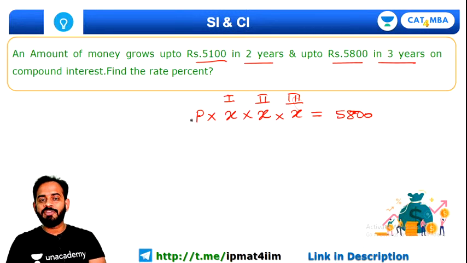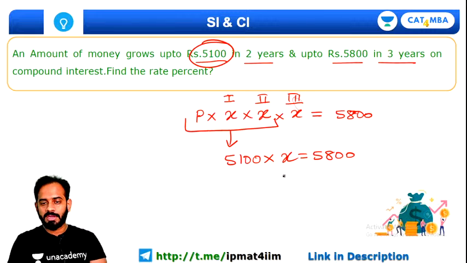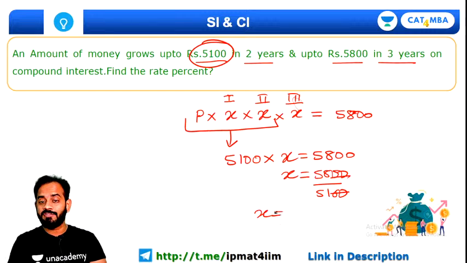Now we know what our amount was after 2 years. It is given in the question that after 2 years, this part is 5100, so 5100 multiplied by x should be equal to 5800. Now the value of x from here will be 5800 divided by 5100. Can you quickly find out the value in decimals? Everybody, what will be the decimal value of this?